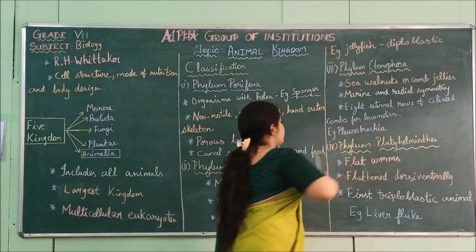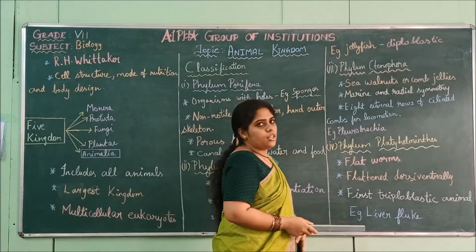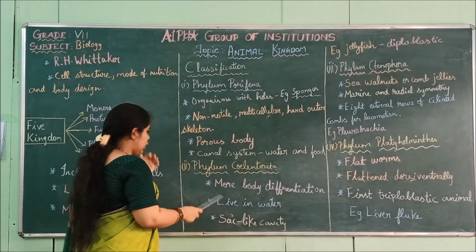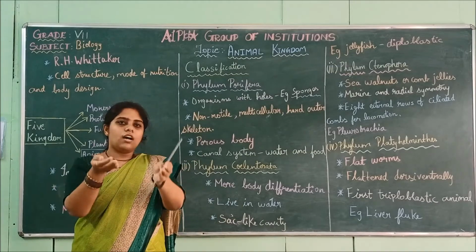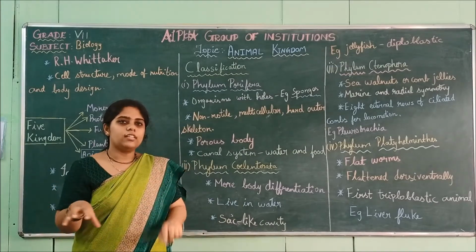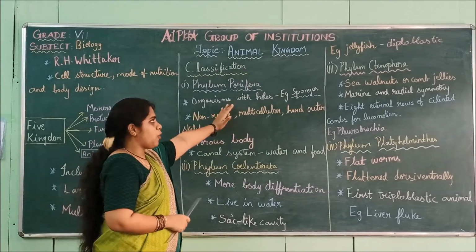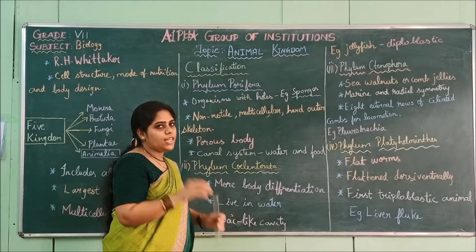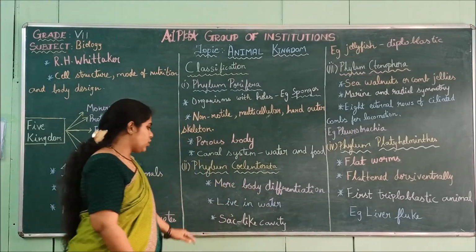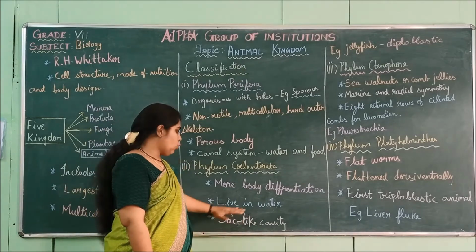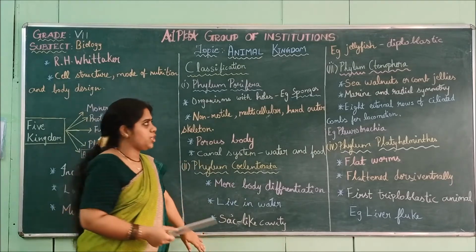Example, jellyfish. So Coelenterata comes under the jellyfish species. These jellyfish have some body differentiation, that is, the top shell and their tentacles. Compared to sponges, the jellyfish has more features. That's why they have more body differentiation. And you know, jellyfish live in water only. Inside them, they have a sac-like cavity for digestion.